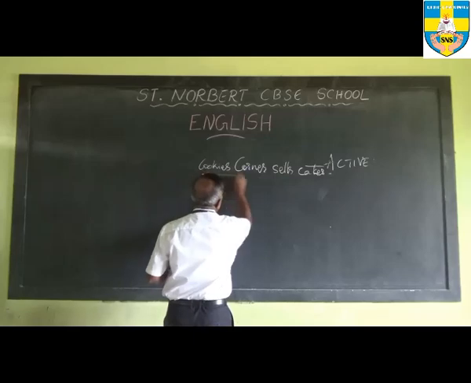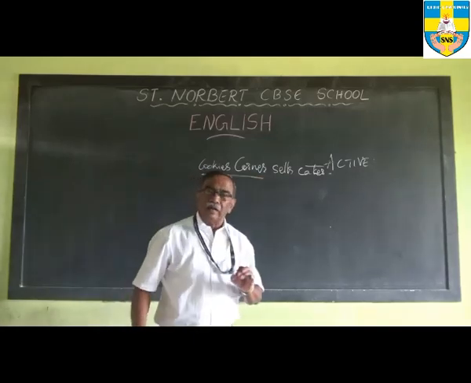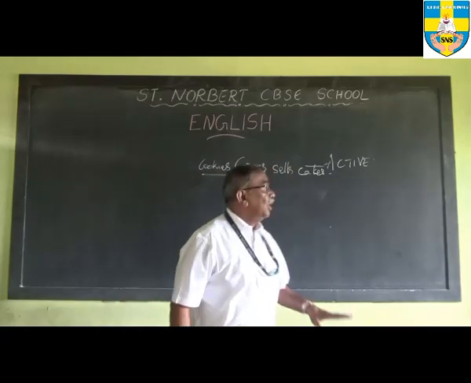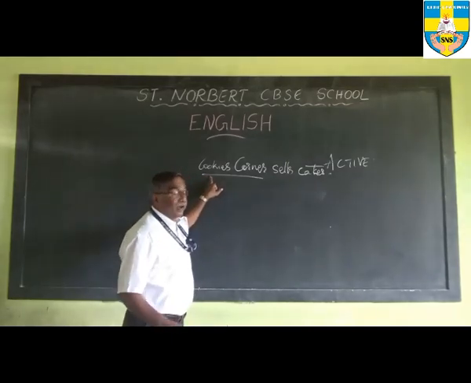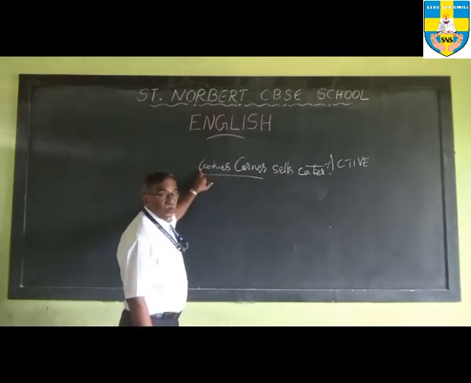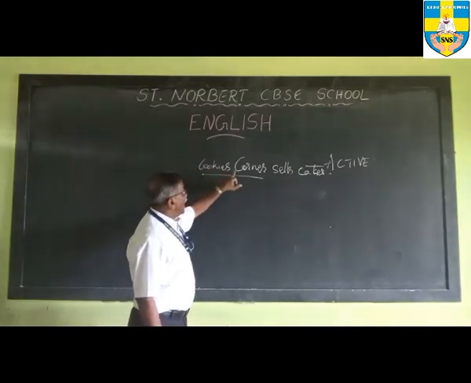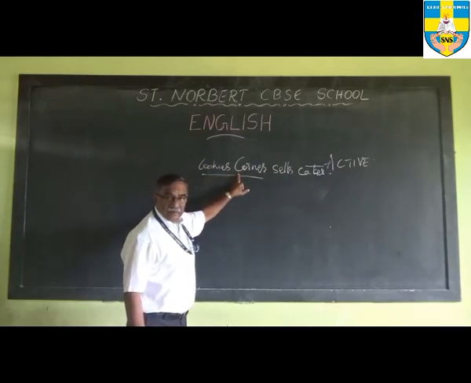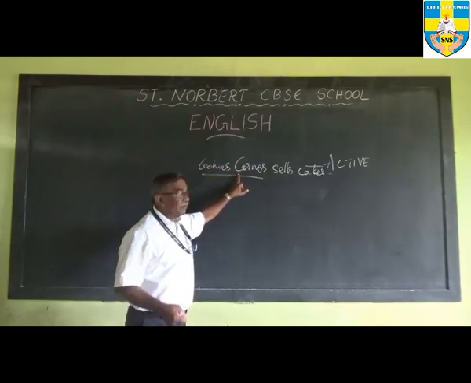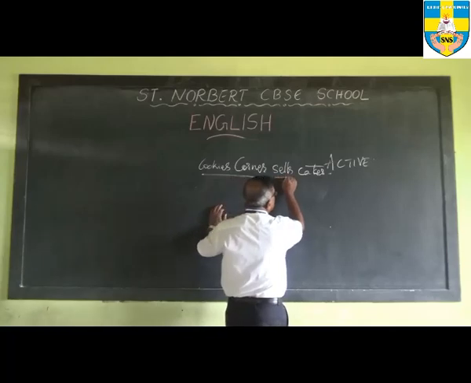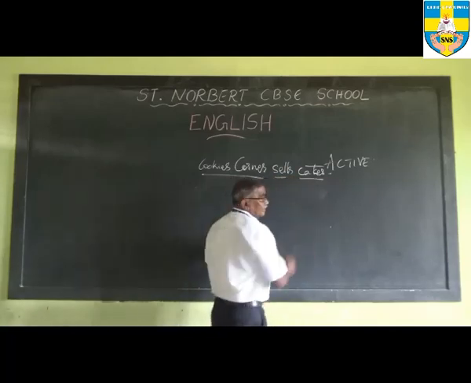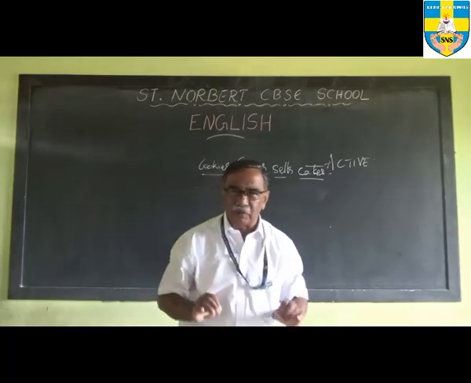Okay. Now what is Cookie's Corner? Cookie's Corner is a bakery. Cookie's Corner is a proper noun, and therefore I use a capital C for Cookie's and a capital C for Corner, showing that this is a bakery. Cookie's Corner sells cakes. Very simple sentence, very small sentence.